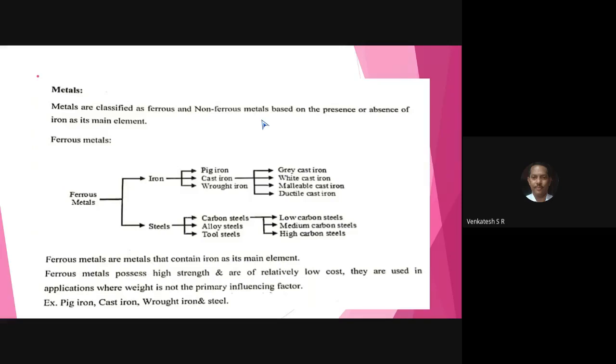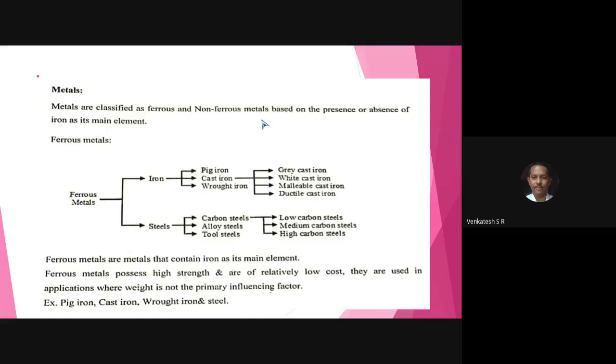Second one, pig iron. Third one, wrought iron. Next, write down, divide cast iron into four. Show the arrow mark like this.